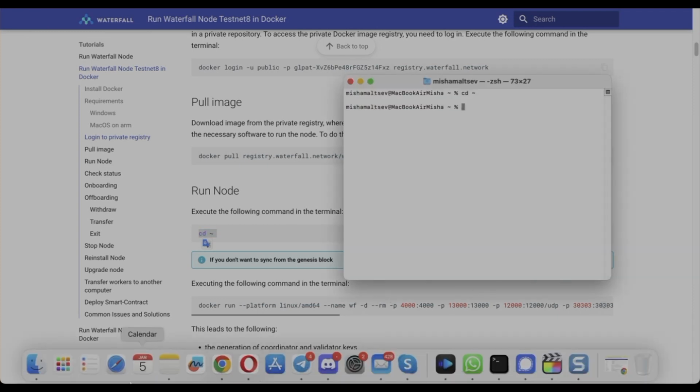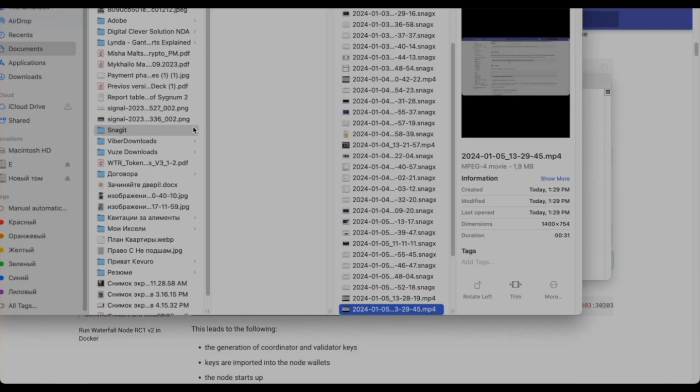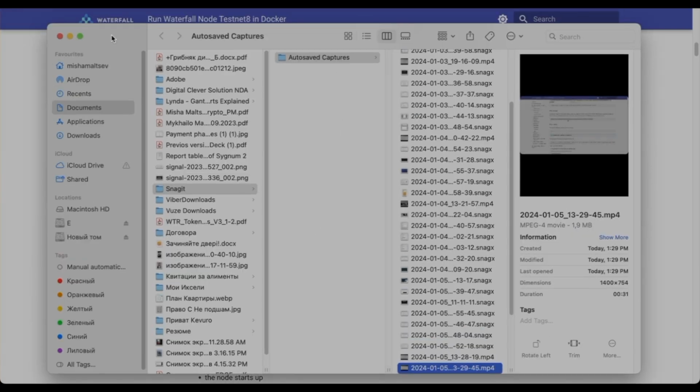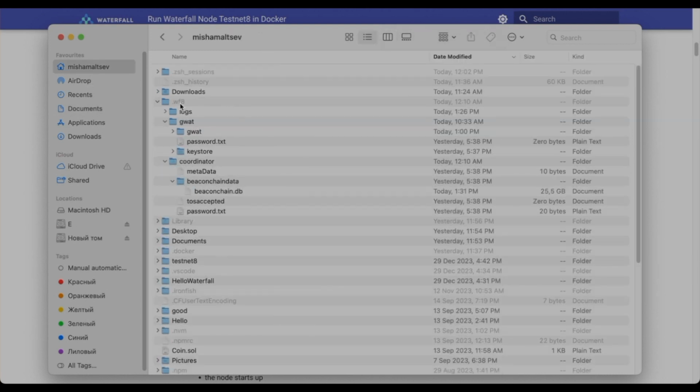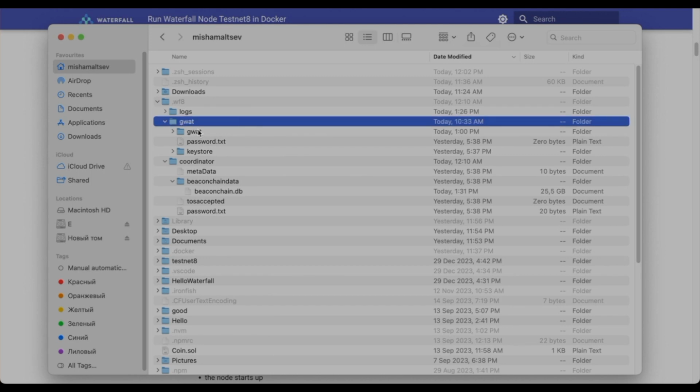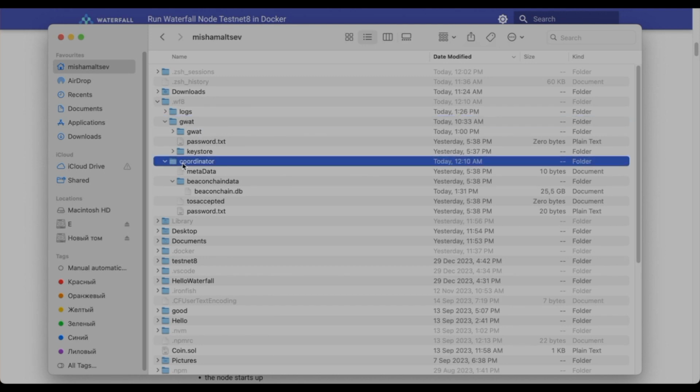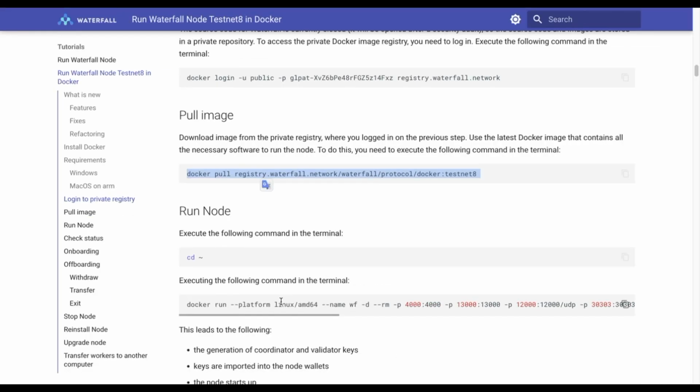Also, I want to mention that all of the node's data is kept in the .wf8 directory: logs, shard network data, and coordinator network data. Okay, let's run a node.